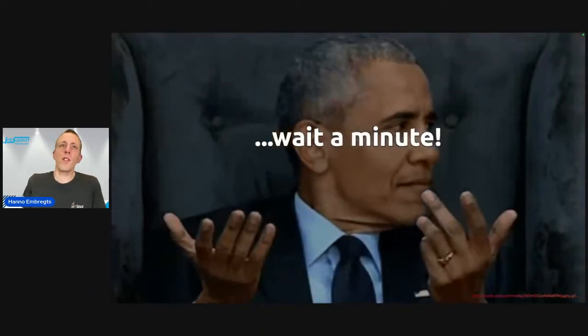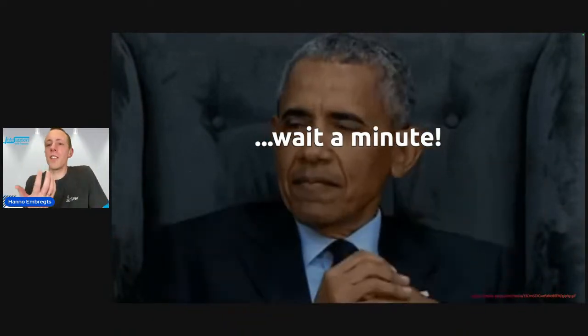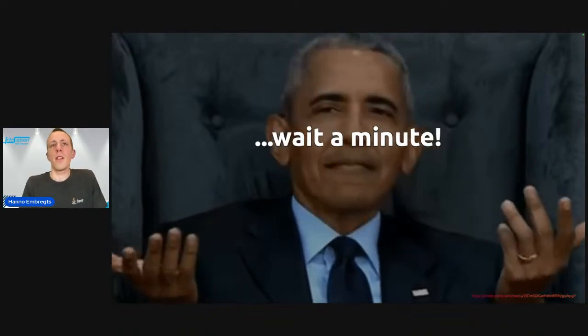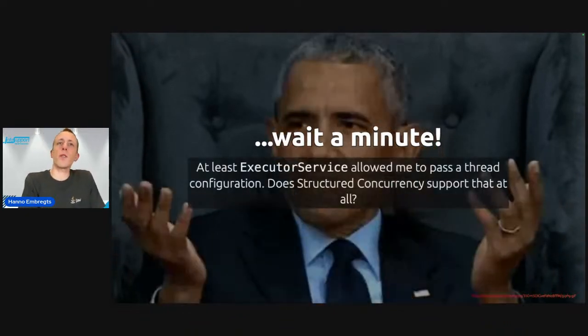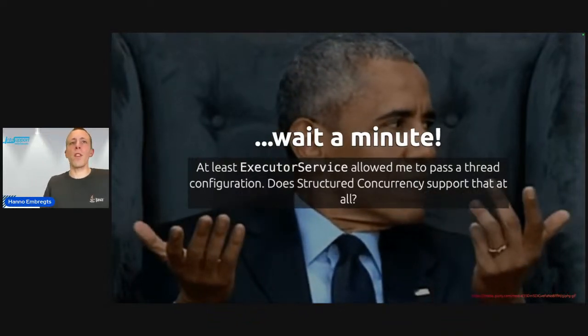So we've come to the section of the talk that I'd like to call sanity checks, which is one of my favorite sections because it contains a few questions that I can imagine you have after hearing about all this. And the first question is, at least ExecutorService allowed me to pass a thread configuration. Can I still do that with structured concurrency?